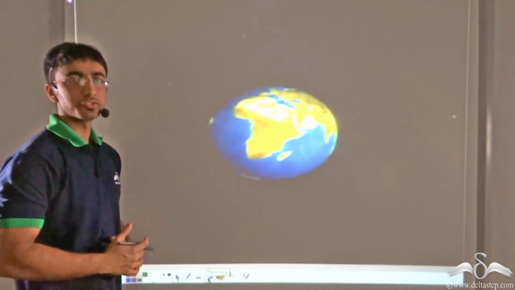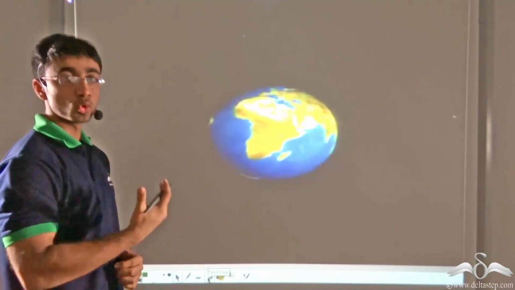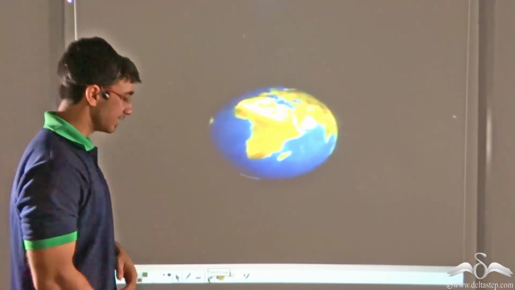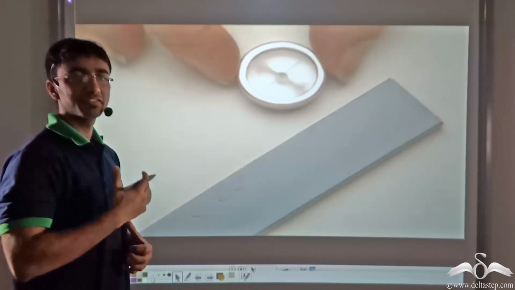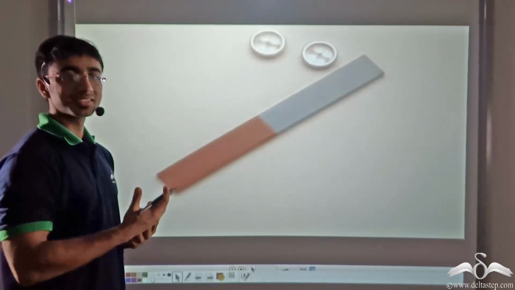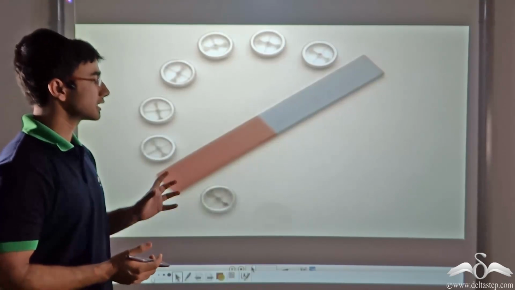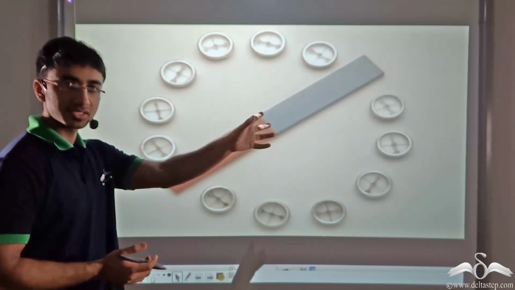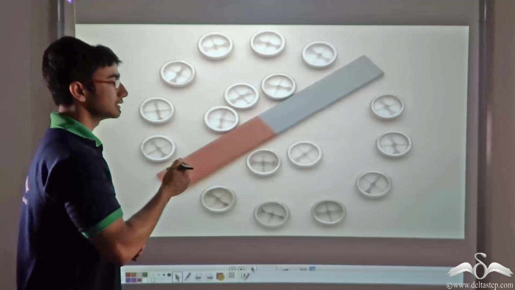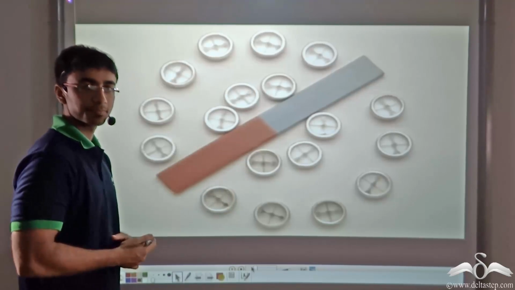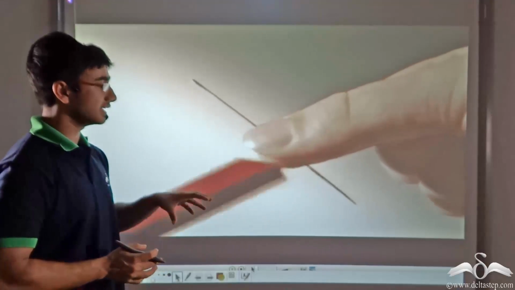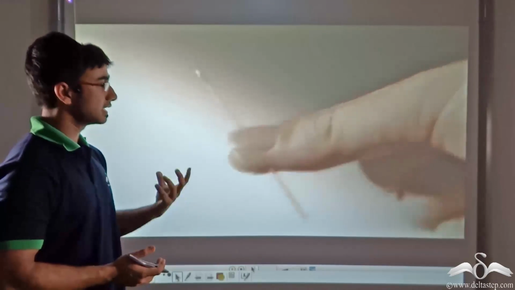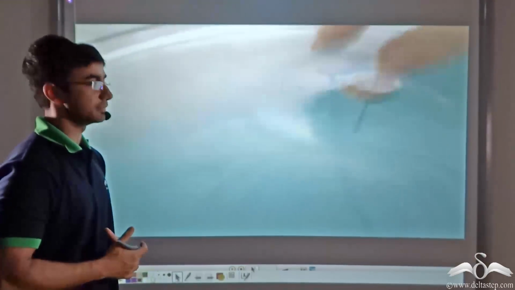Let us now take a look at a video in order to understand more about the properties of magnetic field lines. Over here you will find that the magnetic field lines will be plotted in a similar manner, that is by keeping compasses at various points and plotting the direction in which the needle points. Now there is something intriguing and interesting about the magnetic field lines to note. Now take a look at a similar experiment carefully.